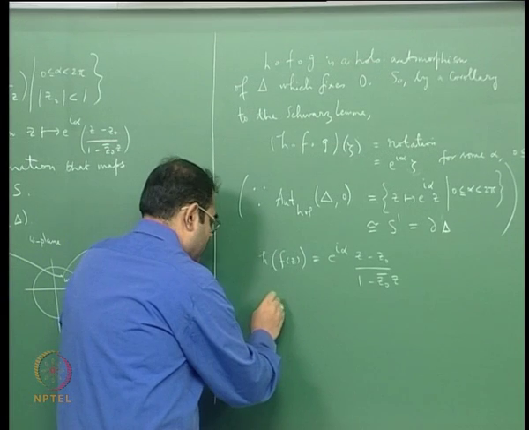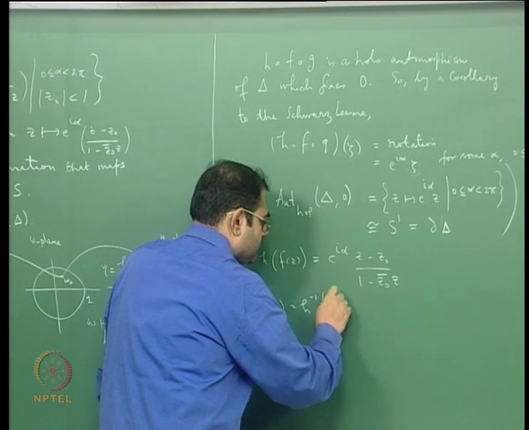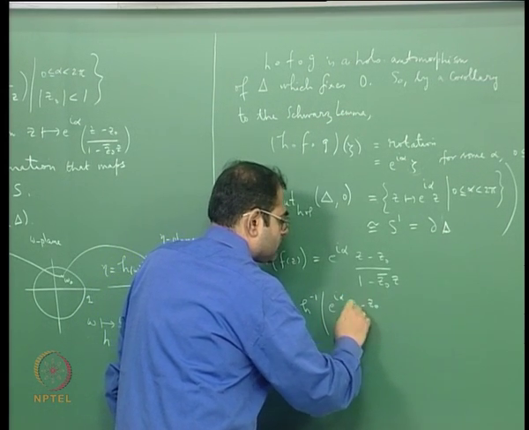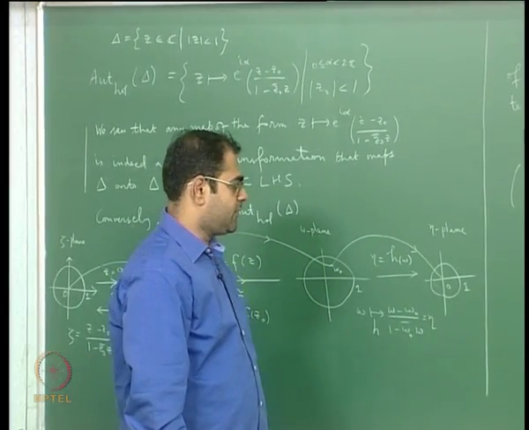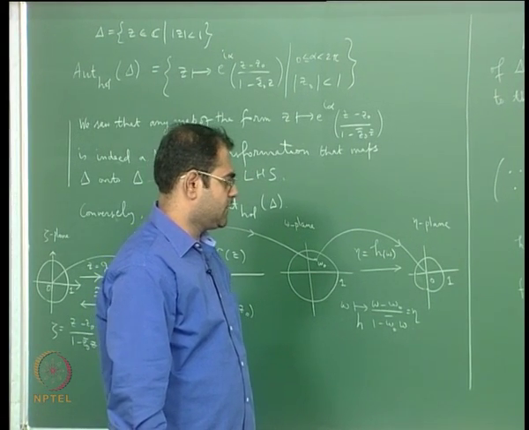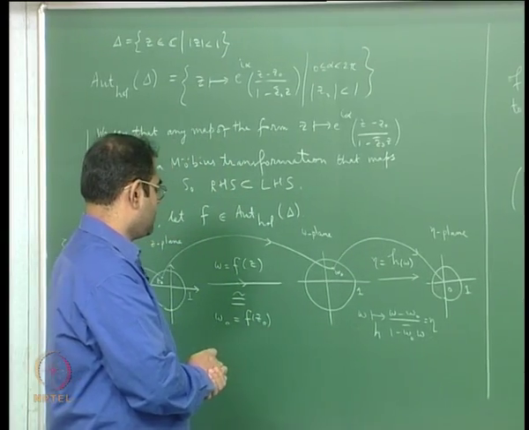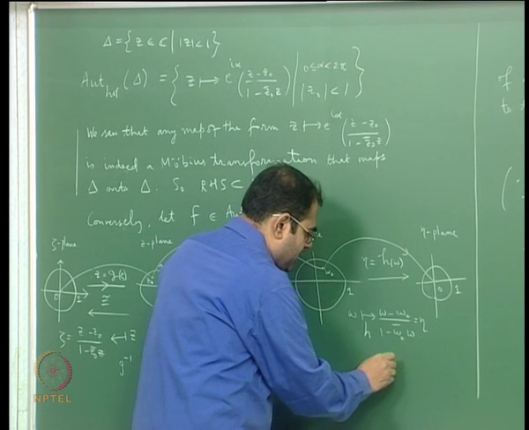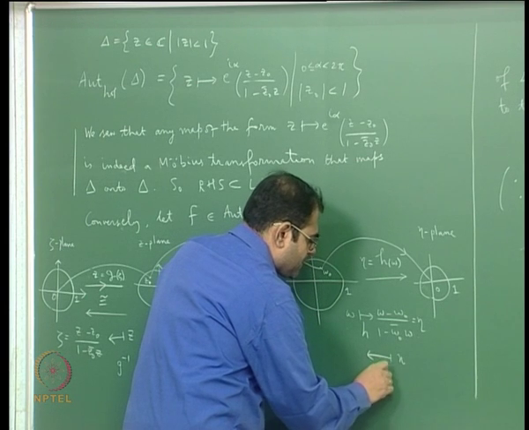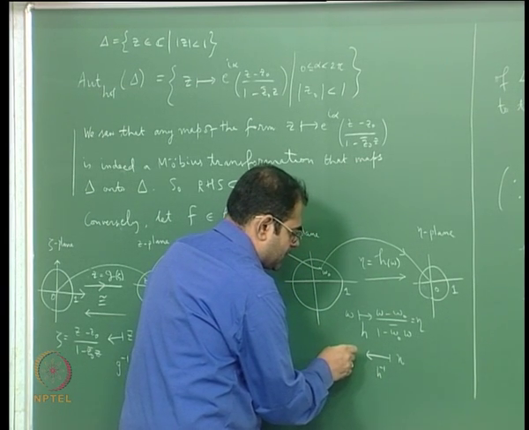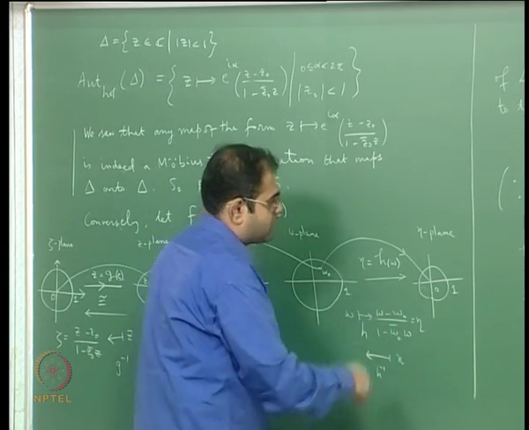Okay, so f of z will be h inverse of this. What is the formula for h inverse? It's going to be the map in this direction, so h inverse of eta will be what? You have to solve this for omega. So you have to solve this for omega, and what will you get?